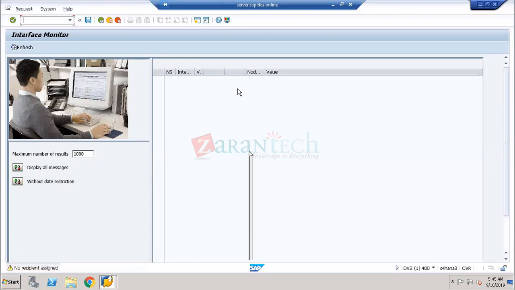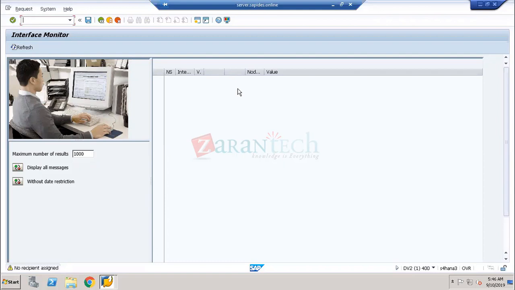He will cancel the document. Once he cancels the document, a notification will be sent to the source system: this particular document has been cancelled because some mandatory information is missing from the source system. Then the source system people will correct the document and repost it, and they will allow the posting to Central Finance. Again, he will monitor and send the document to your SAP HANA database.